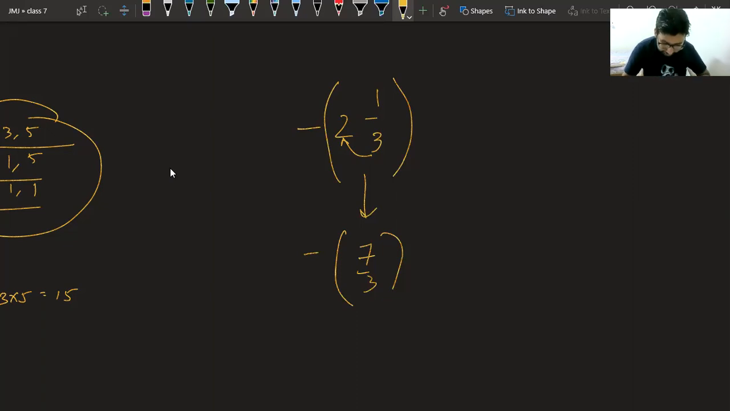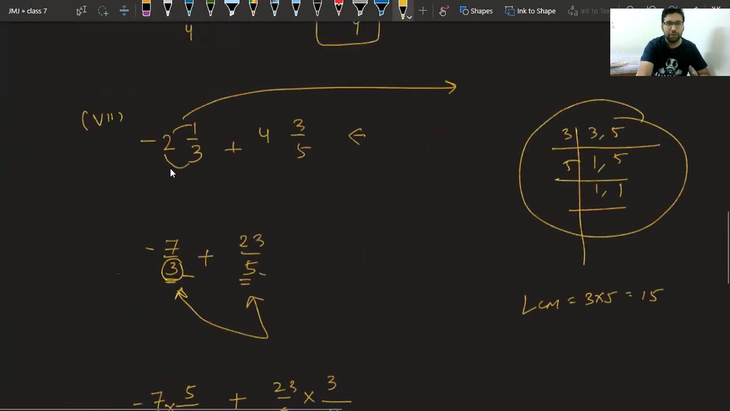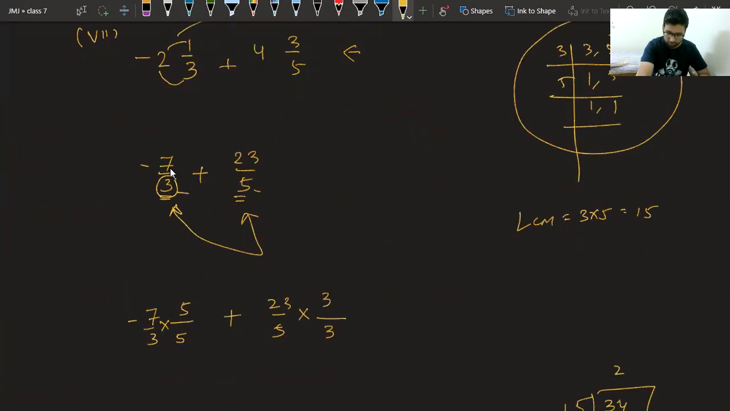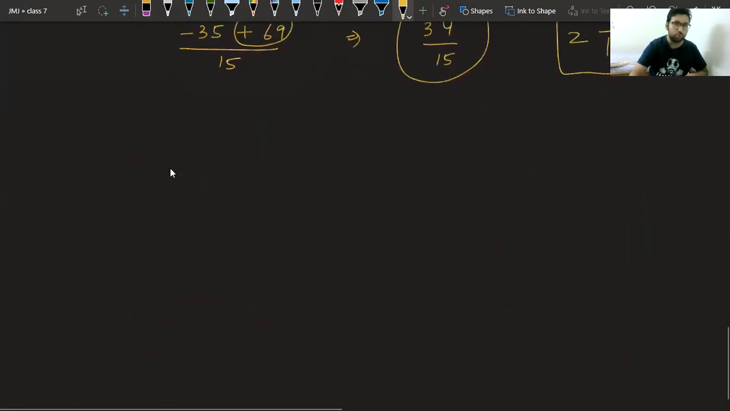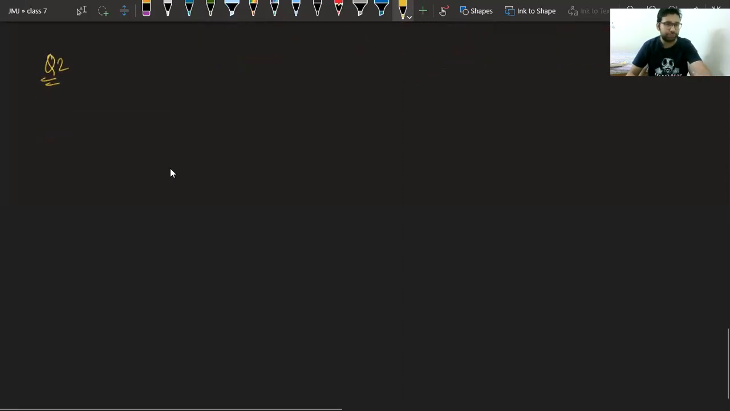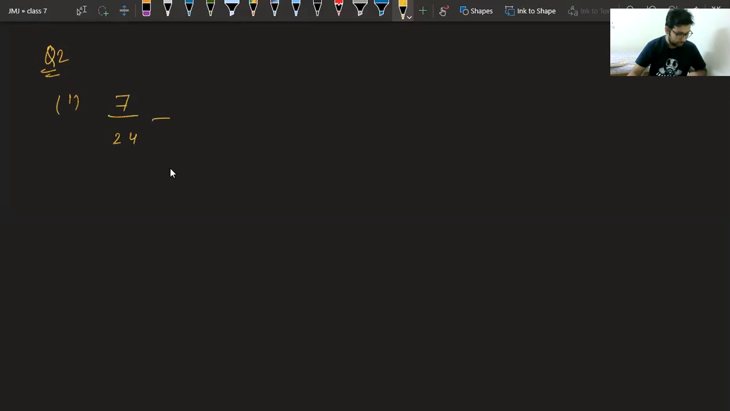Those who are saying Ekta, are you able to understand now? You have to keep the negative sign outside. First convert the fraction and then use the negative sign. Okay? Now let's take the next question, question number 2. It is also a similar question. We have to subtract now. 7 upon 24 minus 17 upon 36.